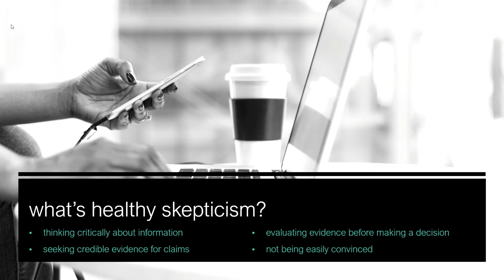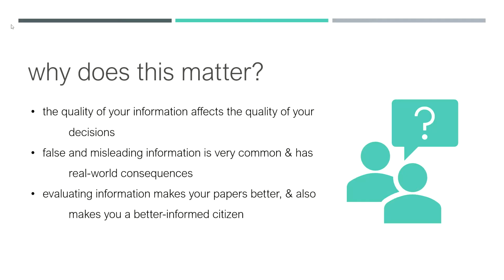As students, it's important to select and quote reliable sources for your research papers. Why does this matter? The quality of your information affects the quality of your decisions. For example, during the COVID-19 crisis, we need the most up-to-date, science-based recommendations in order to stay healthy and reduce the spread of this virus. We know that false and misleading information is everywhere online and can have real-world consequences. So that's why being a healthy skeptic about information will not only make your papers stronger, but make you a savvier, better informed adult.